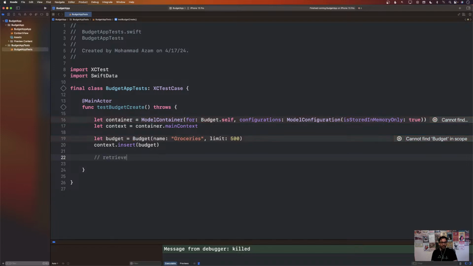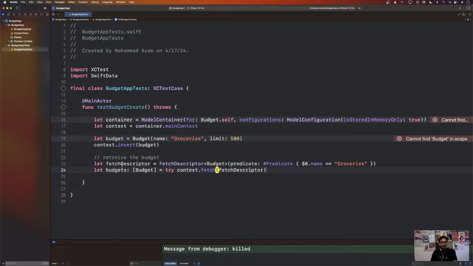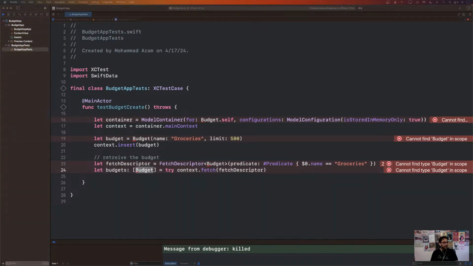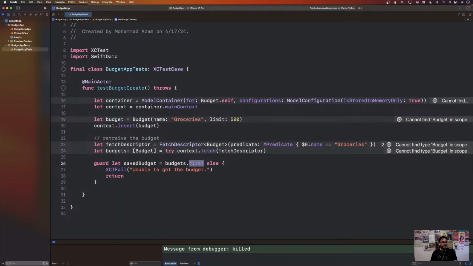All right. Now we will retrieve the budget because we need to make sure that the budget is saved or not. All right. So let me go ahead and try to retrieve it. We will use the fetch descriptor and we will make sure that we are retrieving the budget with its name, which is groceries. We get the budgets, an array of budgets, and we can then go ahead and unwrap that so that we get one budget, all right?